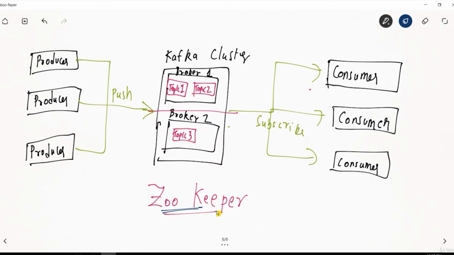Zookeeper usually is part of admin courses, so they need to know it more. From a developer perspective, it is transparent, but still we need to know the basics of it. When you install Kafka and you're using multiple systems like multiple brokers, you use this zookeeper for coordination purposes. So we can call it a coordination system.